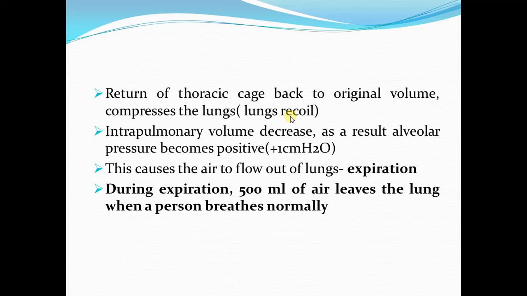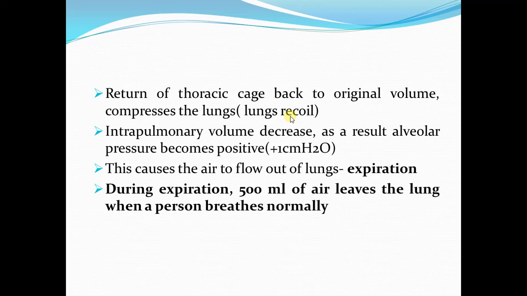And we know that elastic tissue stretches when there is a force pulling it, and when there is no force to keep it stretched, the elastic tissue is going to recoil. So as there is relaxation of the muscles of inspiration, the thoracic cage is coming back to the original volume, and this is going to cause compression of the lungs, and the lungs will also recoil to the original volume.